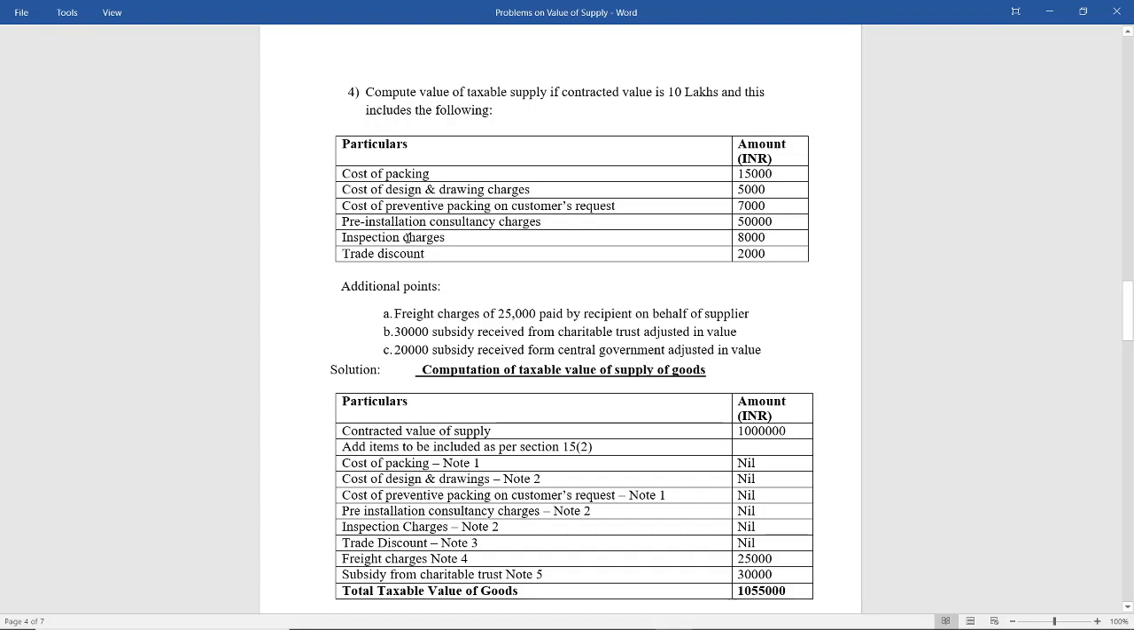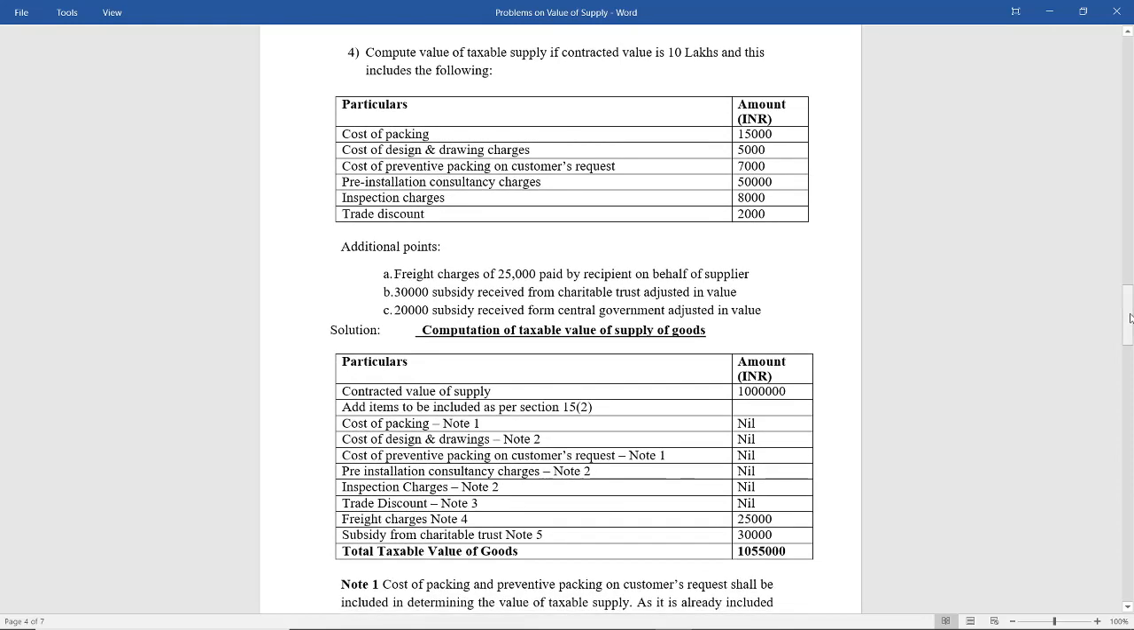If it is included, please don't include. Only if it is not included, then you have to include. Trade discount is already included, that is 2,000. Included means it is deducted, and that is how trade discount is there.